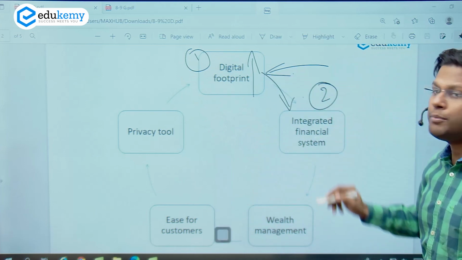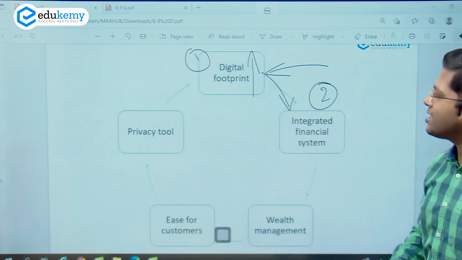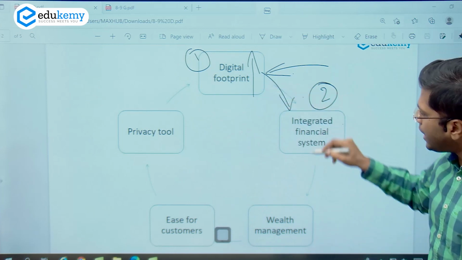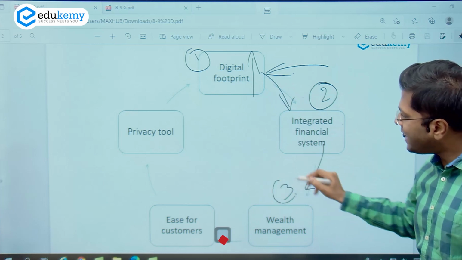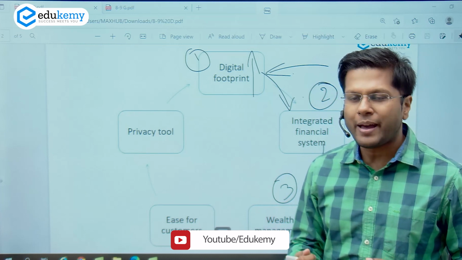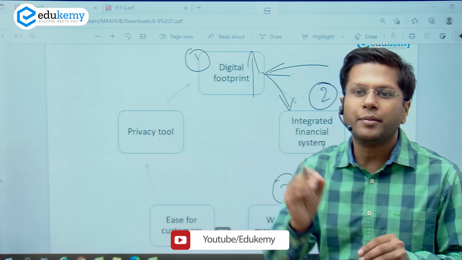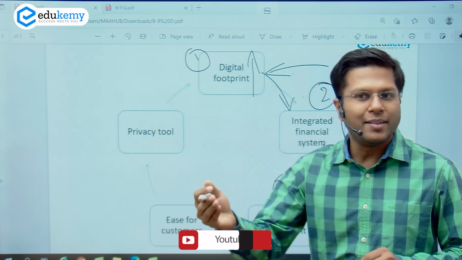A financial system which will be able to have all the accounts of an individual linked to one place, right? So this is one. This is the second requirement. The third one is to be able to manage individual wealth. Now, in case I want to manage my own finance, will I be able to manage? No, not really. Why? Because my accounts are integrated. How many rupees I'm spending at particular places, that is not integrated.